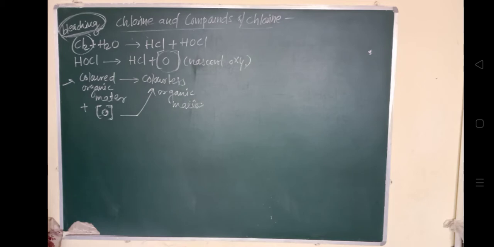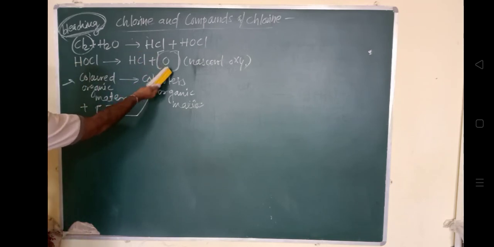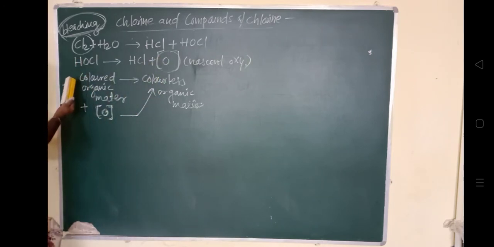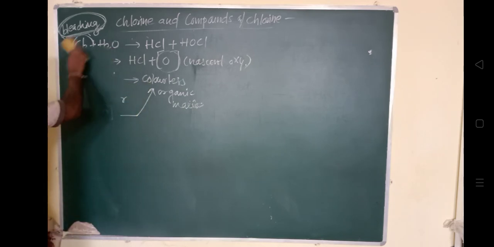Because chlorine has a bleaching property, when it combines with water it forms HOCl, and when HOCl dissociates into HCl plus oxygen, this nascent oxygen reacts with the colored organic matter to give rise to a colorless organic matter, which is the bleaching action in the substance. So this is all about the chemical properties of the chlorine.